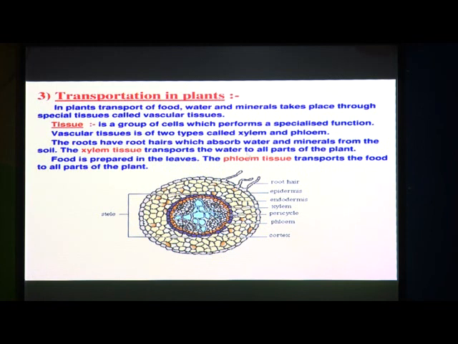So see here, root hair is given, then epidermis. We know the protective layer of any living organism is called epidermis, which is the outer one. Then after that there is endodermis, then xylem. You can see these are the xylem tissues, then pericycle, phloem tissues are also there, and cortex is also there.